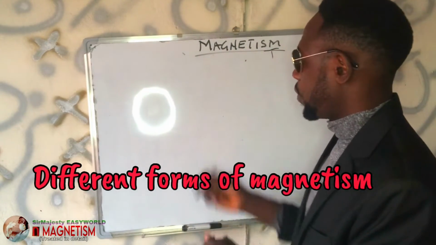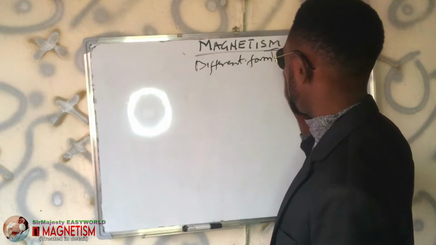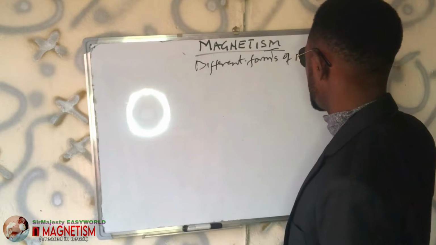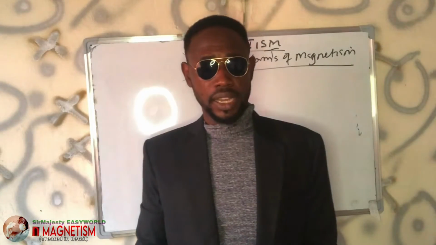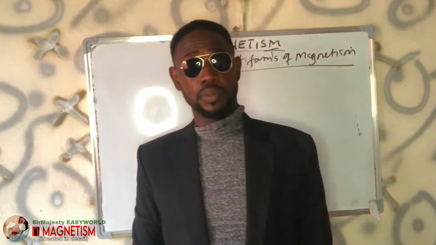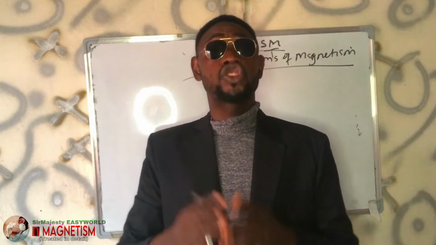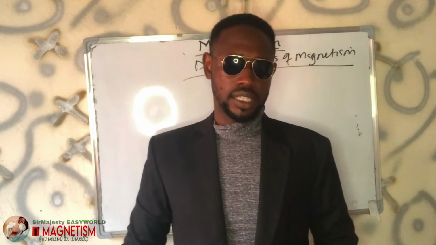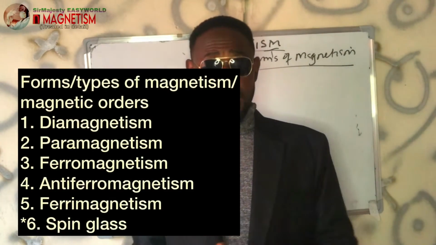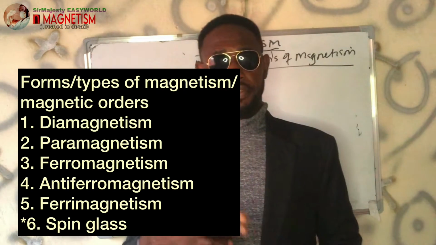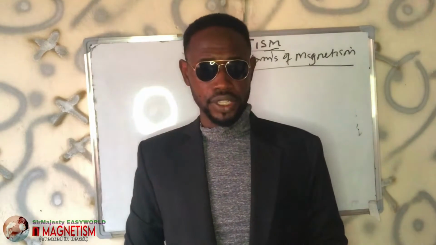So let us see the different forms of magnetism, or different types. Taking you back a bit, I told you that the type of magnetism observed in any object or substance actually depends on the pattern of the atomic structure of that particular substance, the paired and unpaired electrons. So we have such forms of magnetism as diamagnetism, paramagnetism, ferromagnetism, antiferromagnetism, and ferrimagnetism. These are the 5 I'll be discussing in this video.